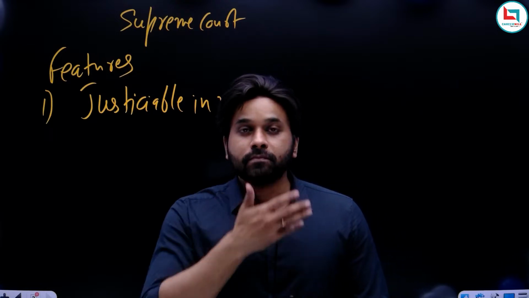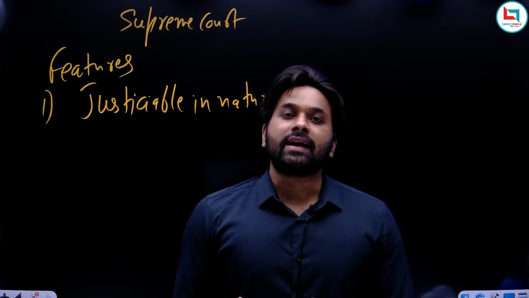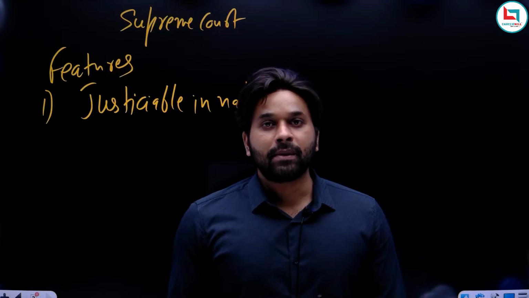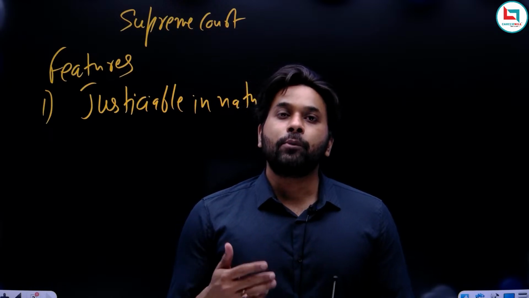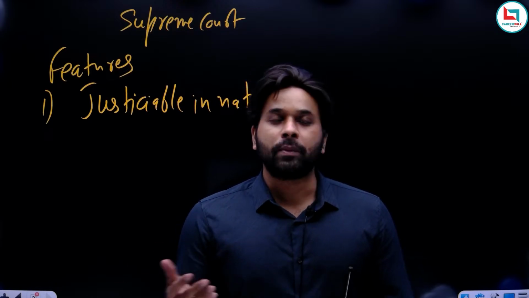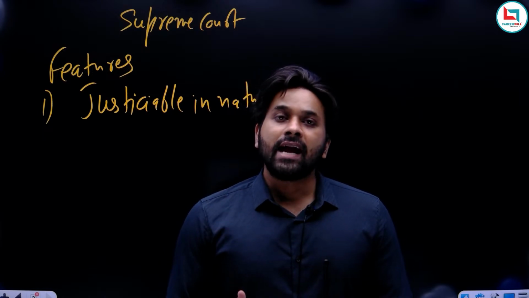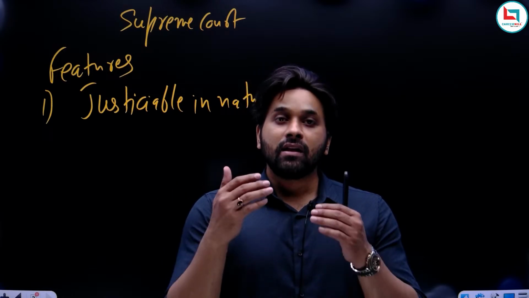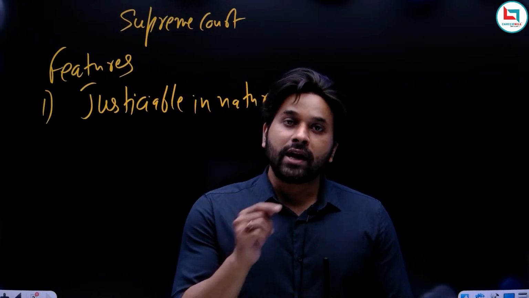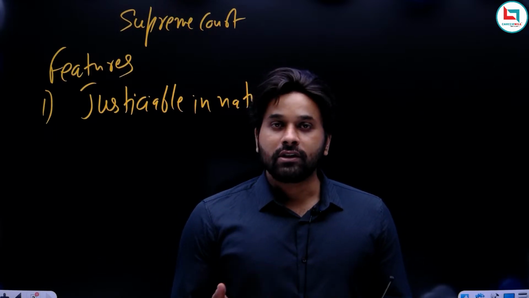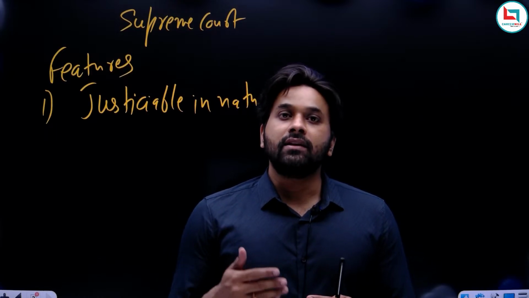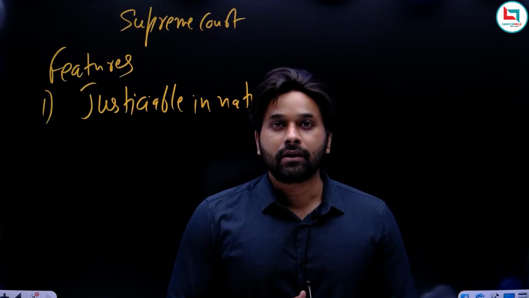Now, suppose a particular fundamental right is violated. What will happen? The concerned citizen will approach the court, be it the High Court or the Supreme Court. Suppose the fundamental right is violated and you approach the court, and now it is the duty of the court to protect your fundamental rights, and for this the court can issue necessary writs for the enforcement of fundamental rights.